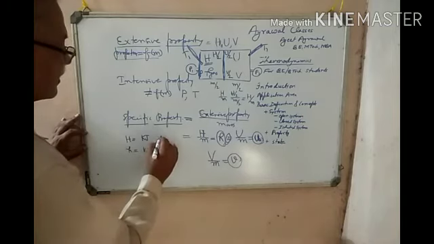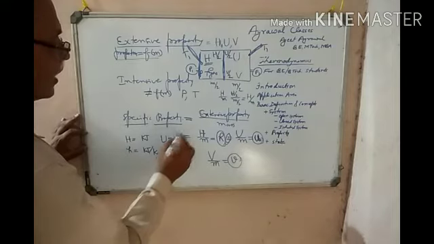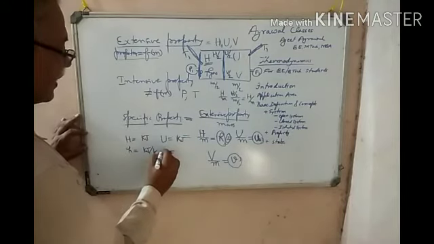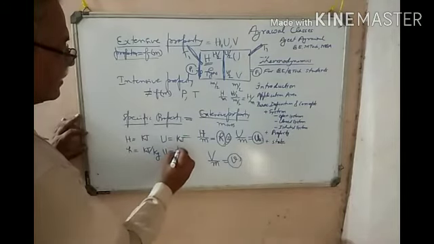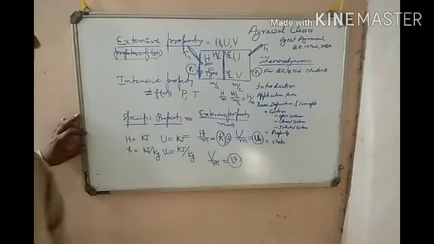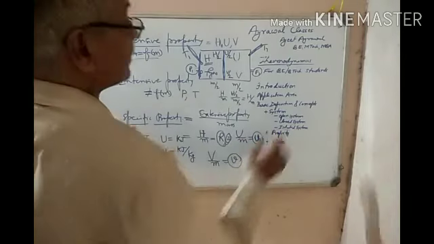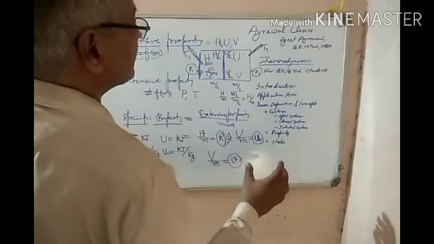Similarly, the internal energy is written in kilojoules or joules, and the specific internal energy is written in kilojoules per kg. So this way we can say the property is nothing but a characteristic of the system.